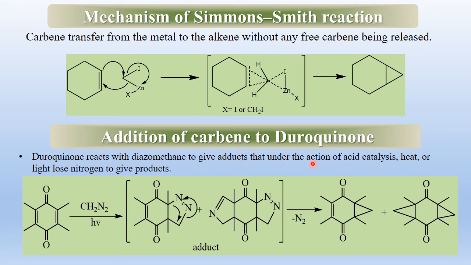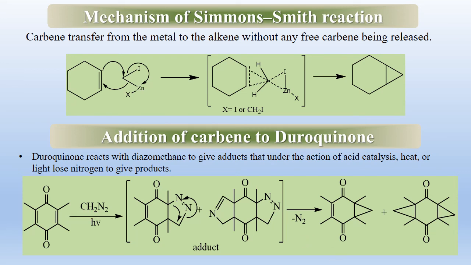Addition reaction of carbene to duroquinone. Duroquinone reacts with diazomethane to give adducts that, under the action of acid catalysis, heat or light, lose nitrogen as shown in the mechanism to give products. Here there are two possibilities.